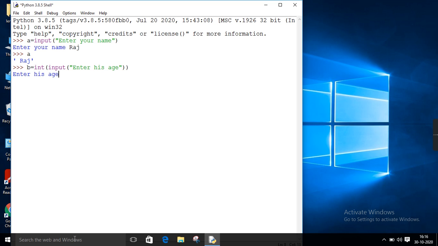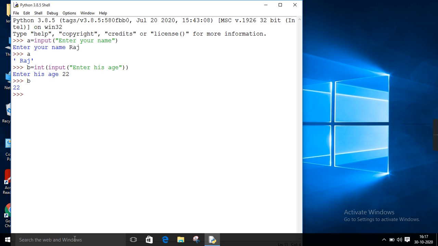Here it is. Now once I press enter, it is asking me to enter his age. Suppose the age entered by the user is 22. The value 22 will go inside the variable called b. If you try to print b, it is going to come as 22, which is in integer format.